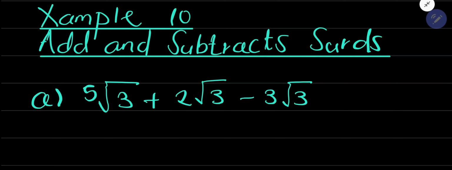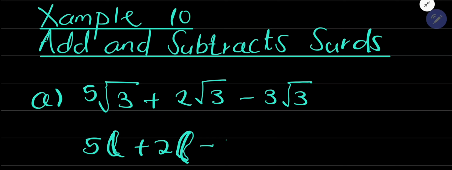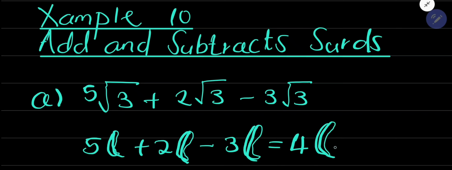Now I just want to bring it to your attention: if you have 5 bananas plus 2 bananas minus 3 bananas, 5 plus 2 gives you 7 bananas. When you subtract 3 bananas, you end up remaining with 4 bananas. I hope you get this analogy.